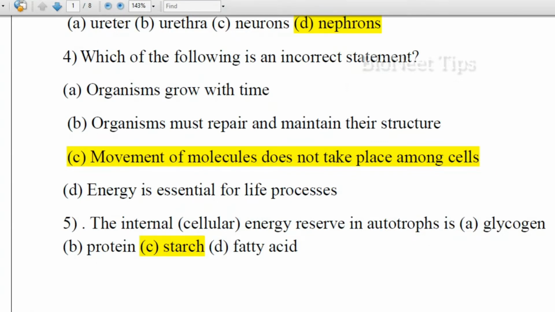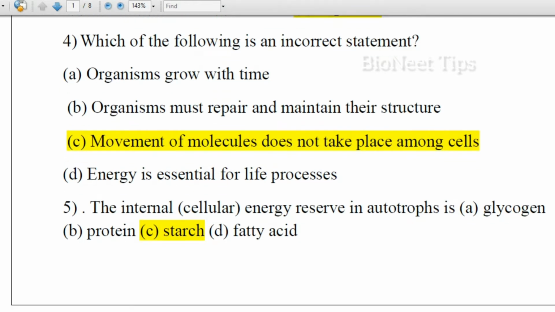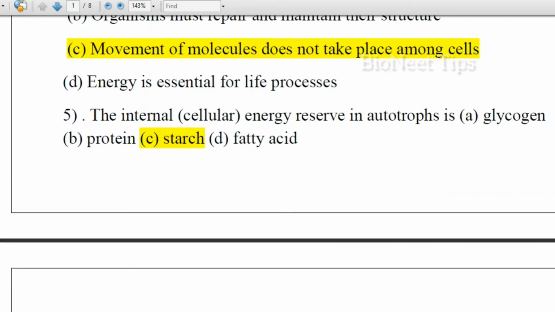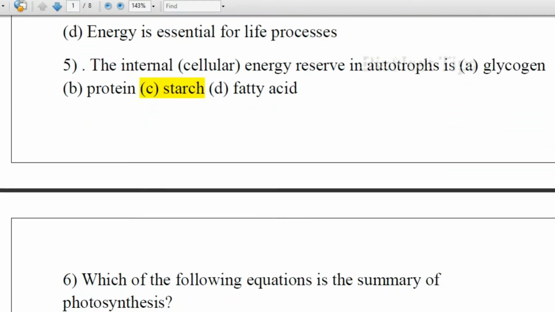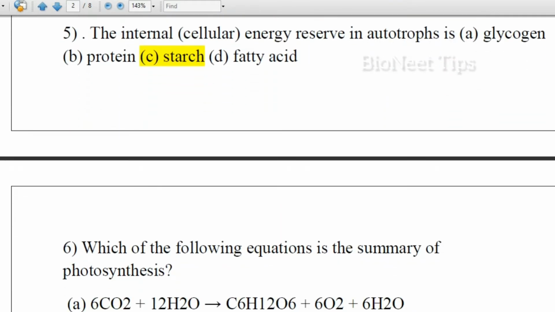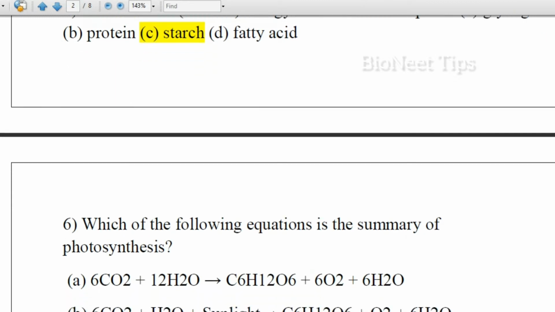The internal or cellular energy reserve in autotrophs is glycogen, protein, starch, fatty acids. So, we all know that in case of plants, autotrophs, it is starch, right?